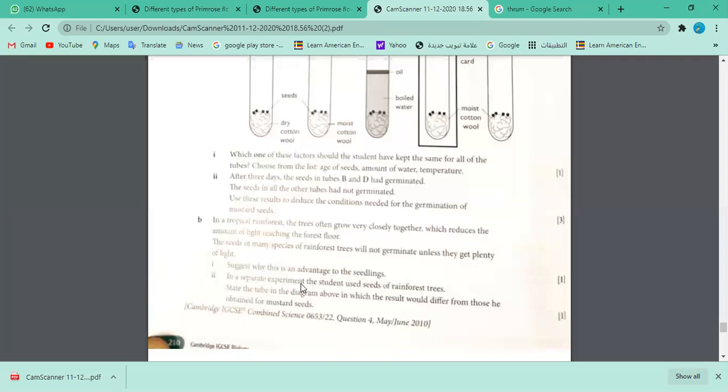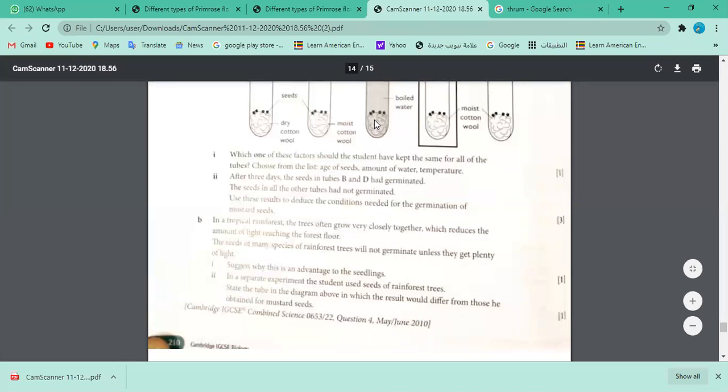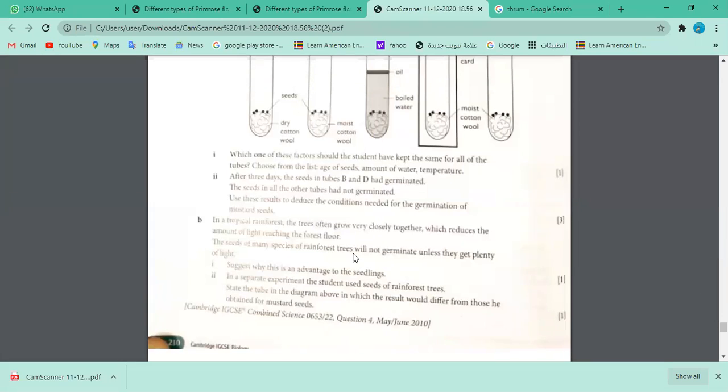So in a separate experiment, the student used seeds of rainforest trees. State the tube in the diagram above in which the result would differ from those obtained for mustard seed. So what do you think? How can you correlate this scenario with the experiment that you have done? And these are mustard seeds. If you take similar seeds, which tube would closely resemble the rainforest, and what will be your analysis? What will be your conclusion?